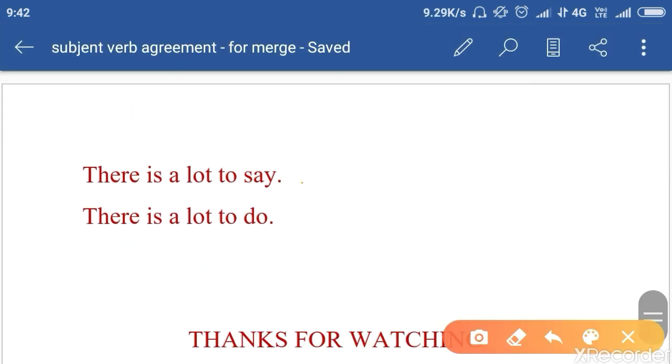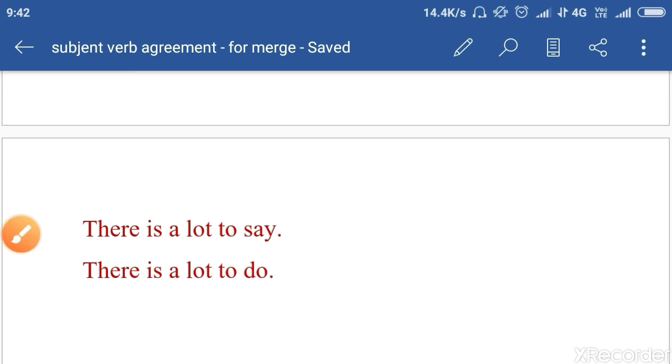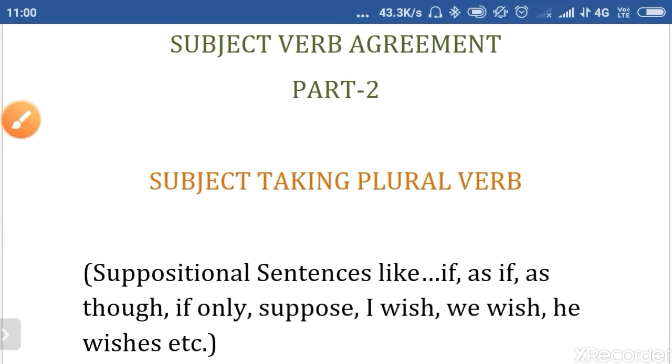So there is a lot to say. There is a lot to do. There is a lot to say, a lot to do. So in this way, the topic is over. However, there are lots of rules. These rules you can understand only when you go through it, when you start reading lots of books, and of course you practice this exercise. I'll send you that. So today we will discuss the subjects that take plural verb.